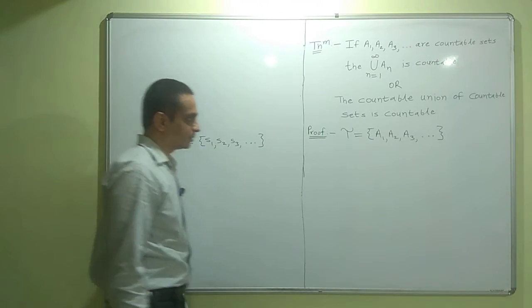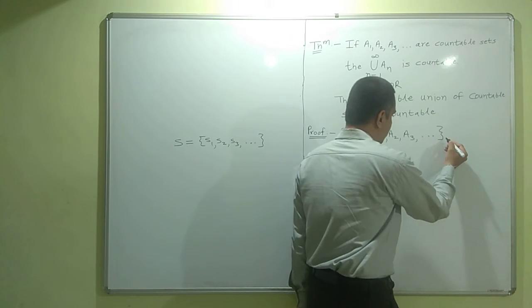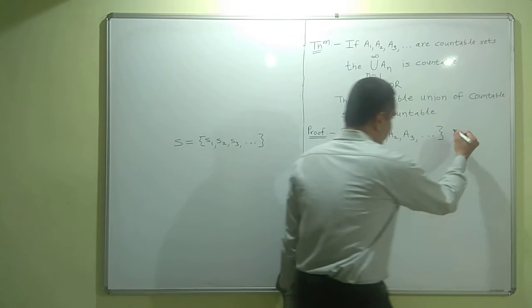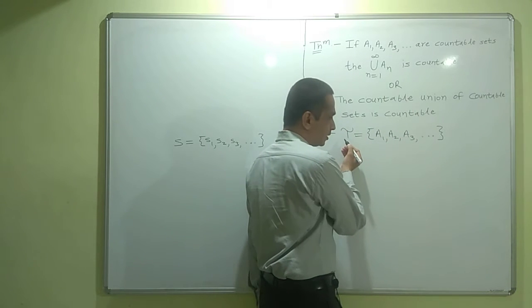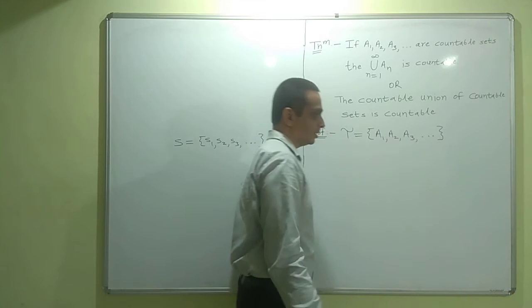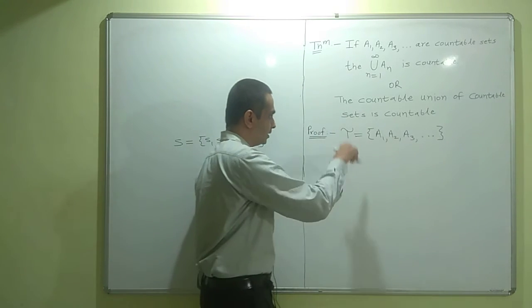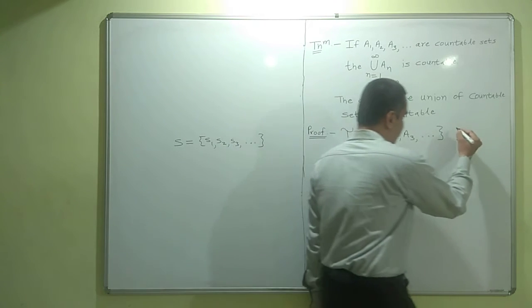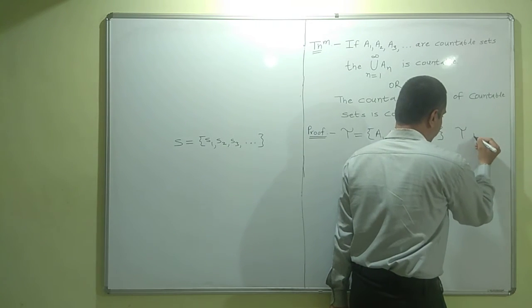What does it mean? TOE itself is a countable set because we can count the elements of TOE as first set, second set, third set. Further, every set in the collection TOE is also countable. Let me write these facts.